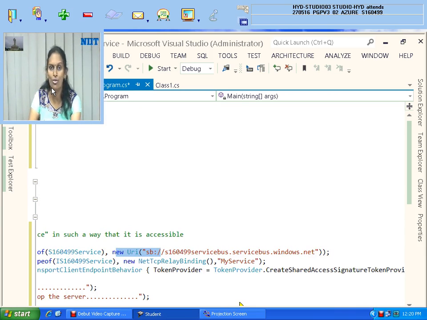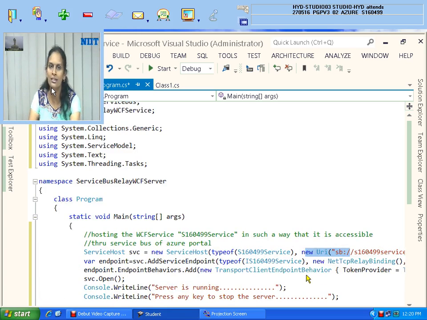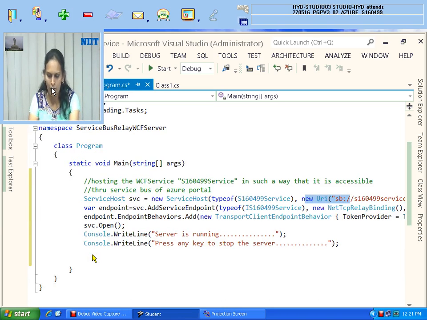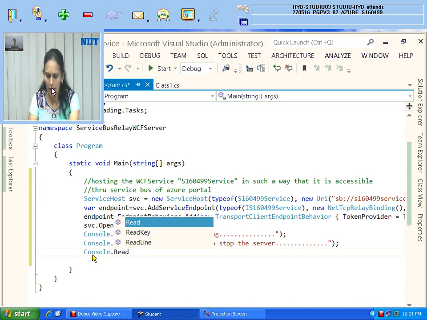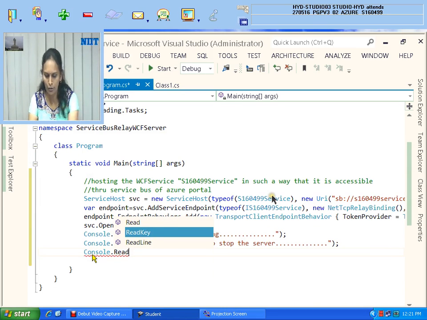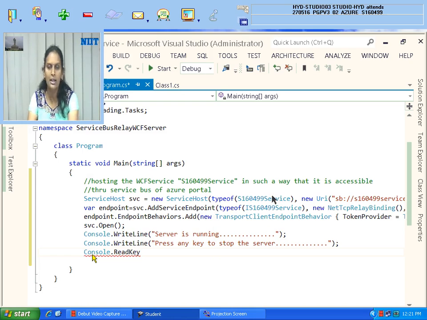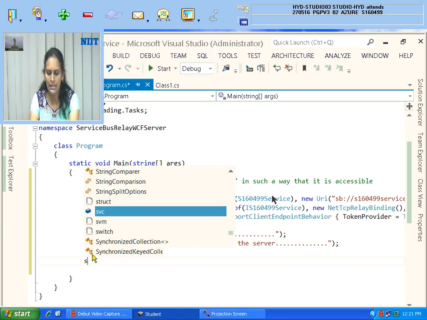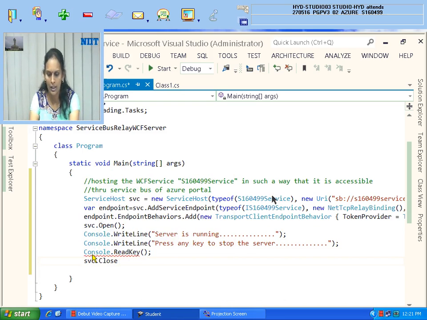The service bus nobody can directly access until and unless token name and token value are provided. With that, a transport client endpoint behavior is used with the help of the token provided details to be specified. So well and good. And here Console.ReadKey, because the computer is too fast, what it will do, immediately it will start and it will stop. So svc.Close means it will stop.